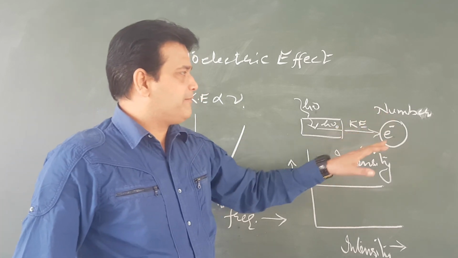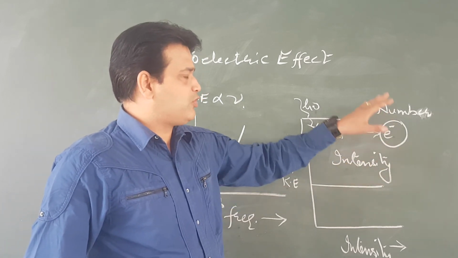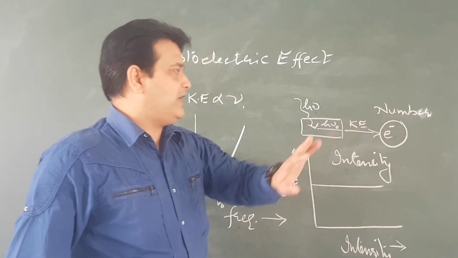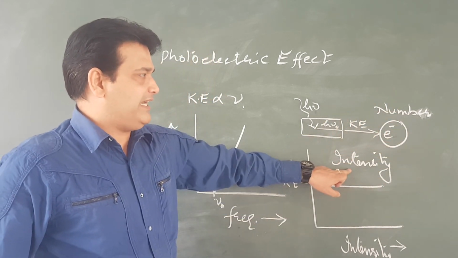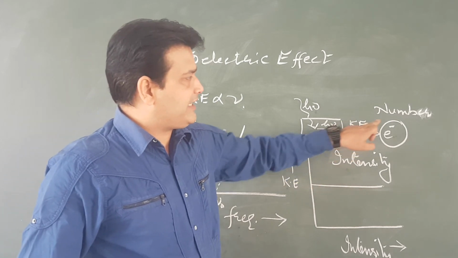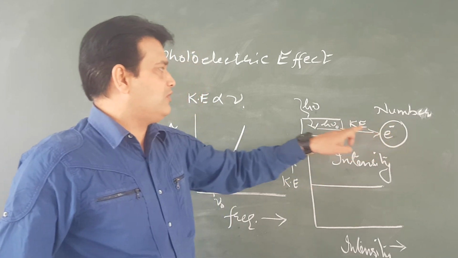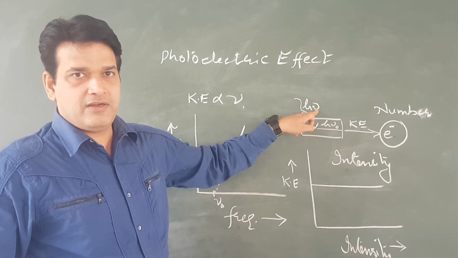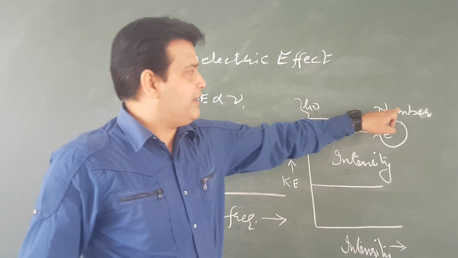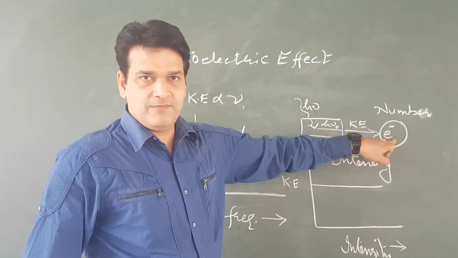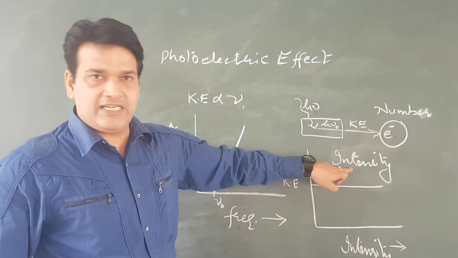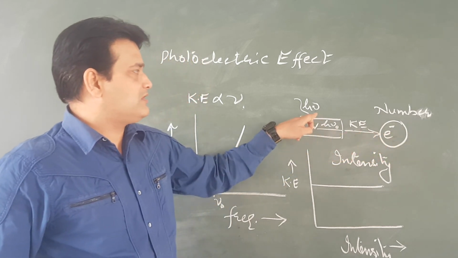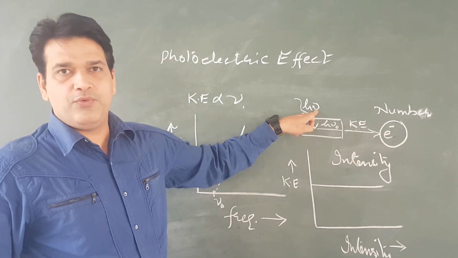So it should be kept in mind, and it should be very much clear to all of you that the number of photoelectrons depends upon intensity, and kinetic energy of the photoelectron depends upon the frequency. I am repeating again, the number of photoelectrons will depend on intensity, and kinetic energy of the photoelectrons will depend on the frequency.